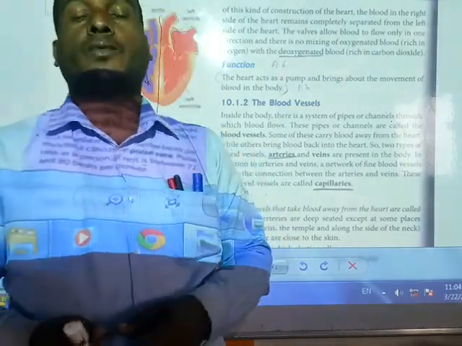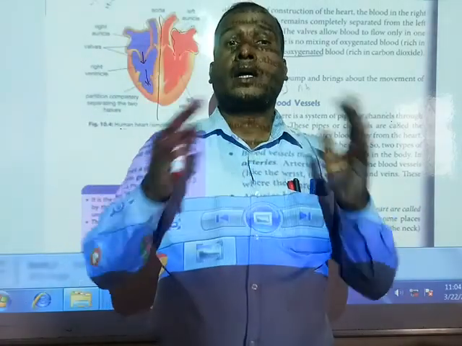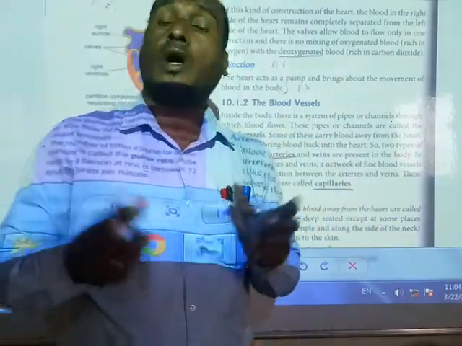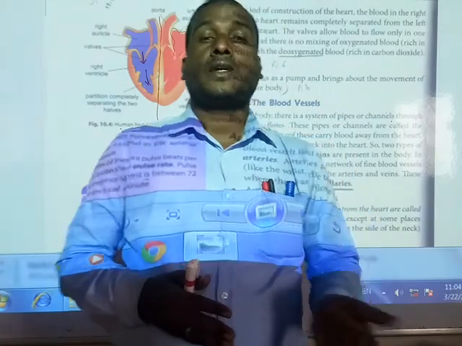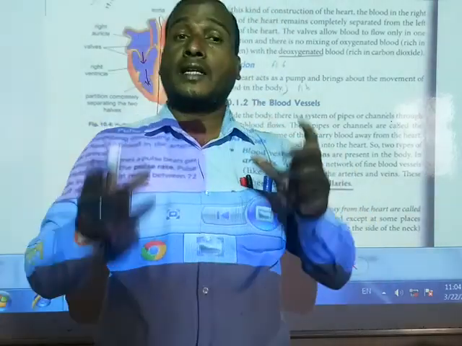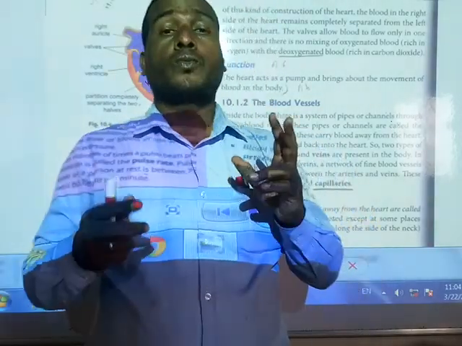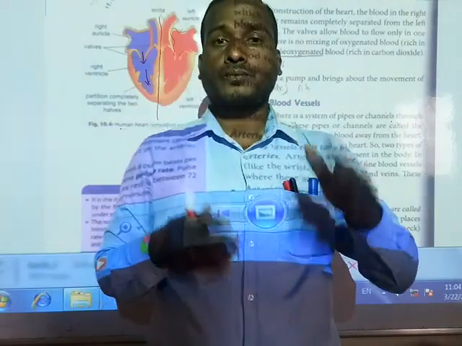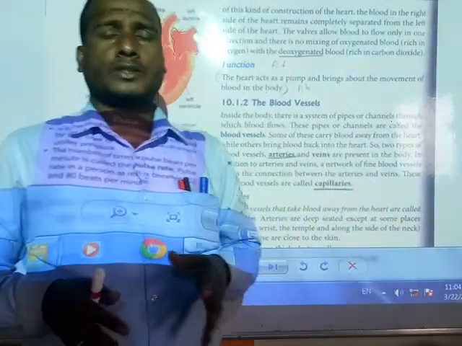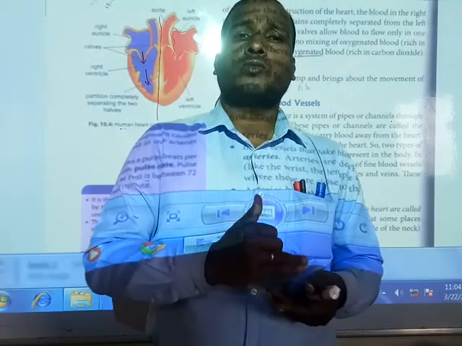One thing you have to remember, friends: the heart is completely divided into two halves, one left and another right. Each half contains two chambers, one upper chamber and one lower chamber.